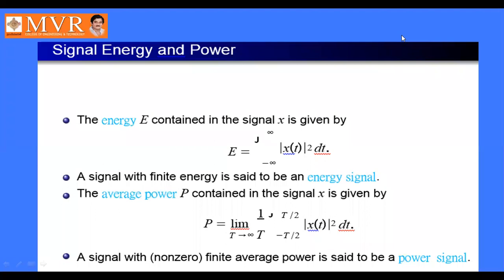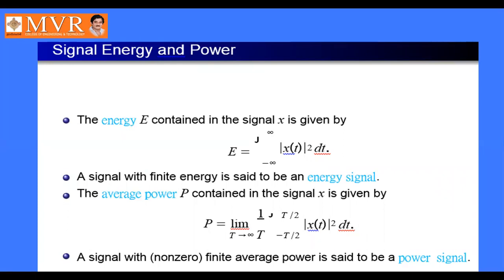And here, signal energy and power. The energy E contained in the signal x is given by E equal to integral from minus infinity to infinity of mod of x of t whole square into dt. Okay, a signal with finite energy is said to be an energy signal. With finite energy, it must be less than infinity. So the integral from minus infinity to infinity of mod of x of t whole square dt must be less than infinity. It means that it is some finite value.